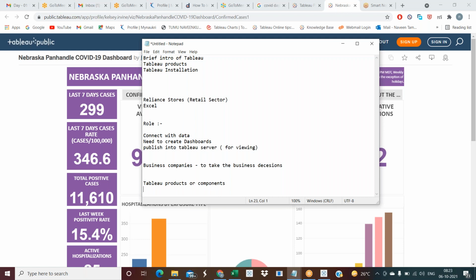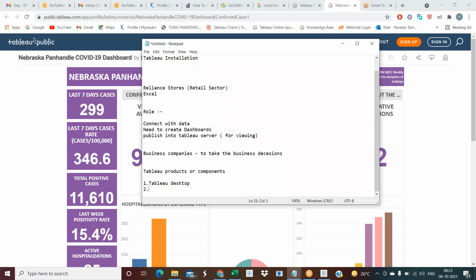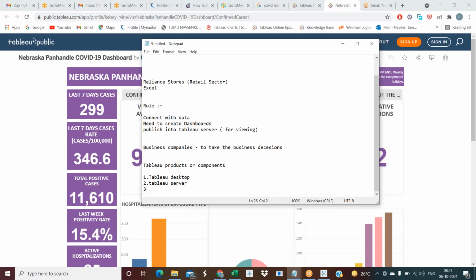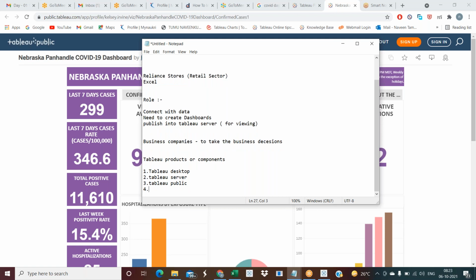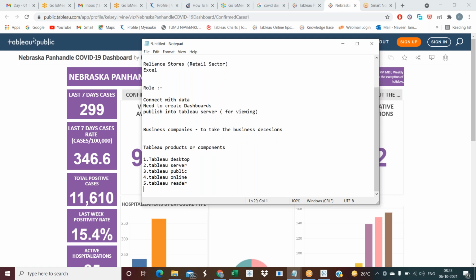Tableau is providing Tableau Desktop, Tableau Server, Tableau Public, Tableau Online, Tableau Reader, and Tableau Prep. So these are the Tableau products which the company is providing for us.